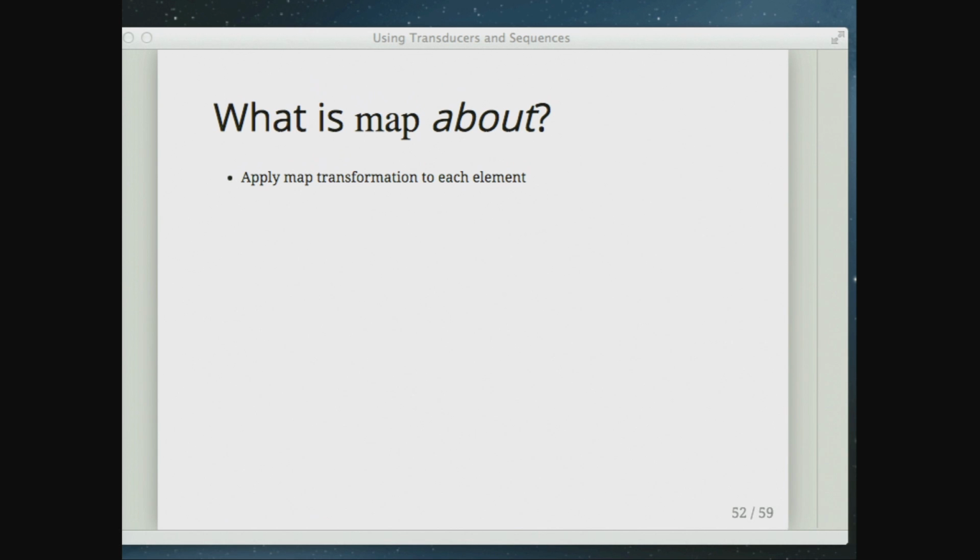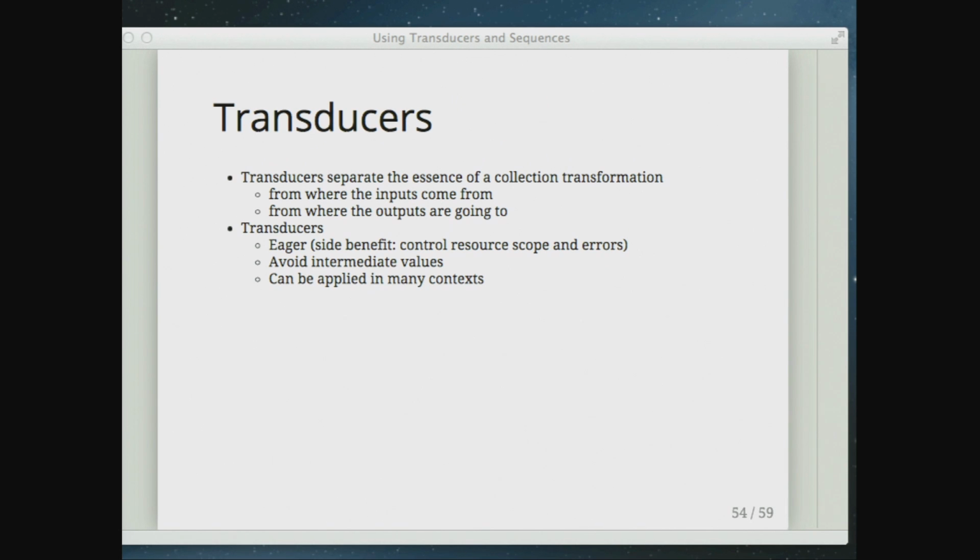But what is it actually about? It's actually about applying the map transformation. It's not about iterating the input or appending the output. Those are separate. Those things are different in each of these contexts, but the thing that's the same is applying the map transformation. So the question was, how can we take that notion and build something that abstracts the core of the transformation from where we get the inputs and where the outputs go?